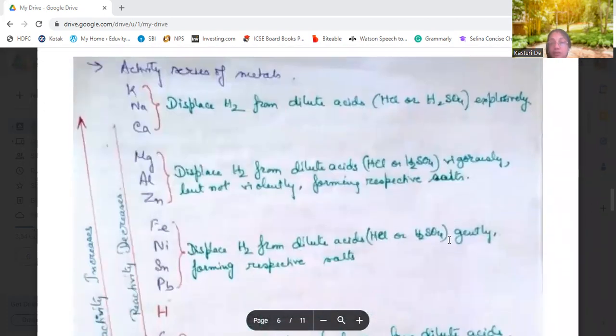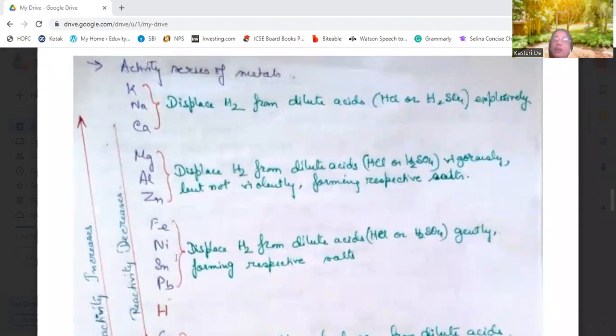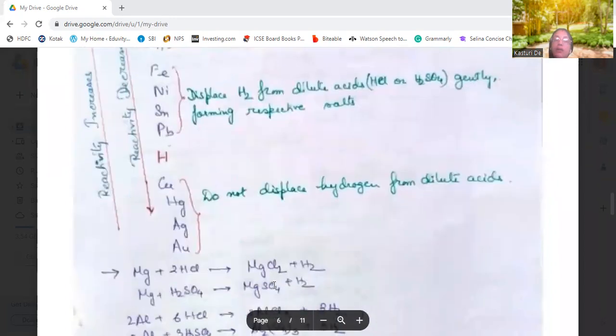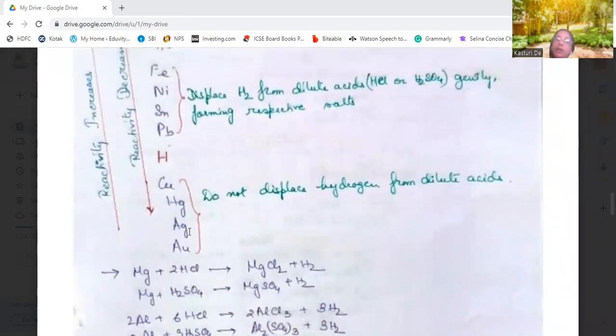Now let us see the activity series of the metals. First, above hydrogen are potassium, sodium, calcium, then magnesium, aluminium, zinc, then iron, nickel, tin, and lead. Now, below hydrogen are copper, mercury, silver, and gold.